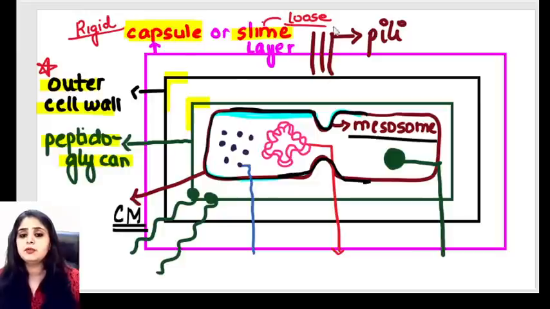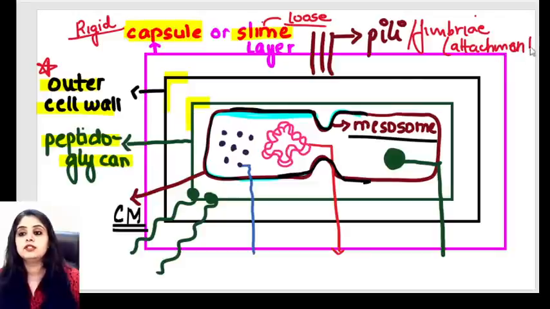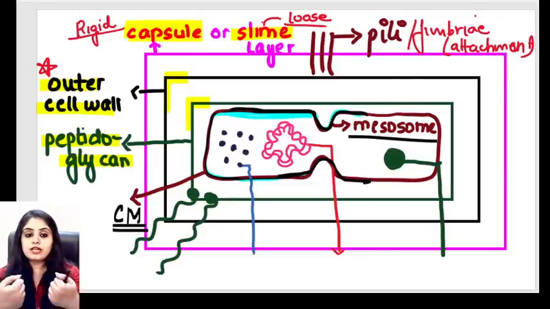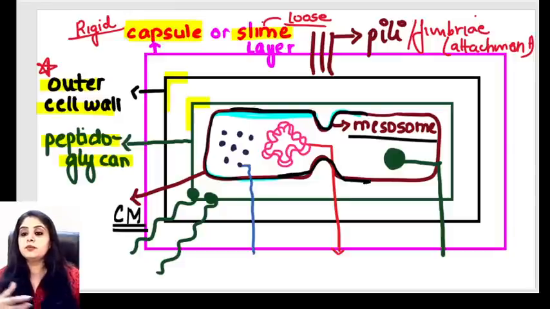I'm left with these three projections coming out called pili. Remember, pili are also known as fimbria, and their function is attachment. Whenever there are two bacteria and those two bacteria want to attach, they can attach like this by the pili. So pili or fimbria are basically for attachment.